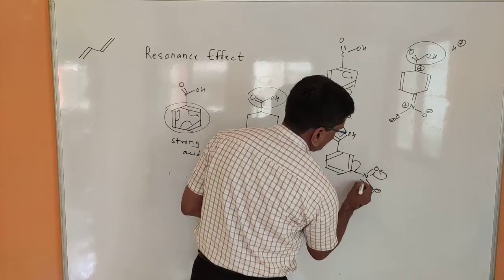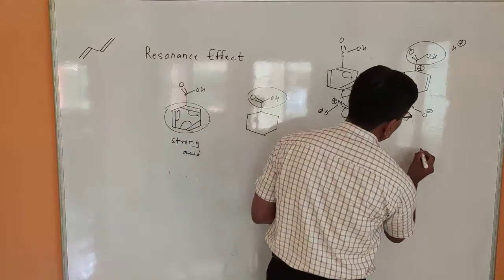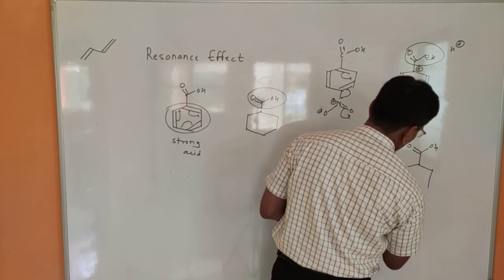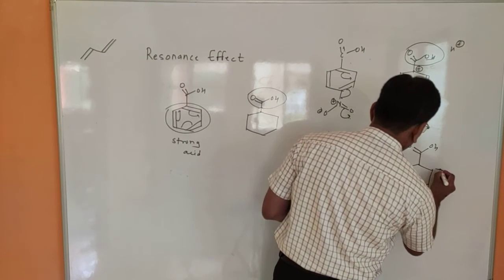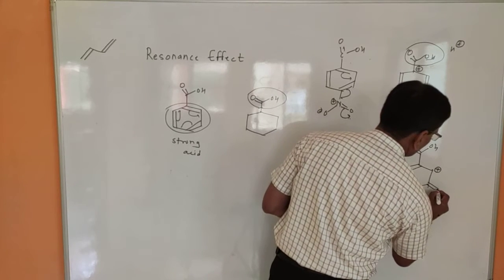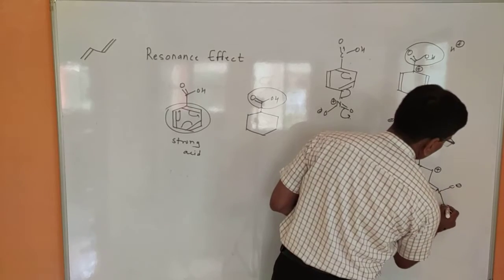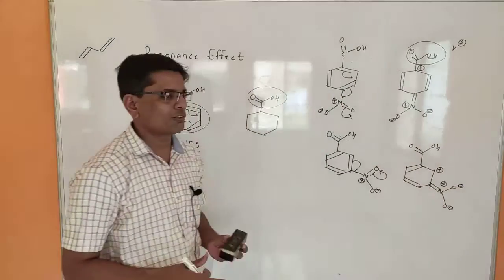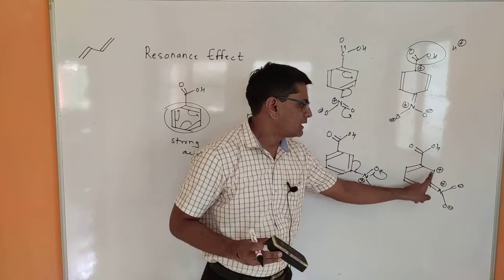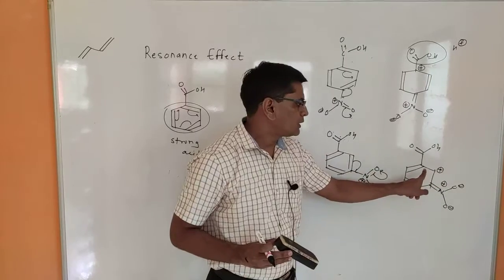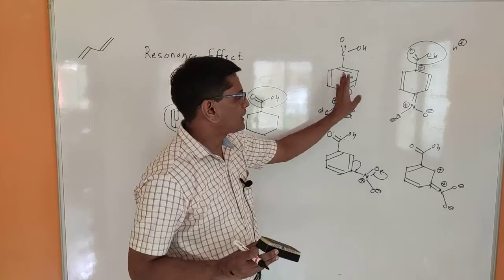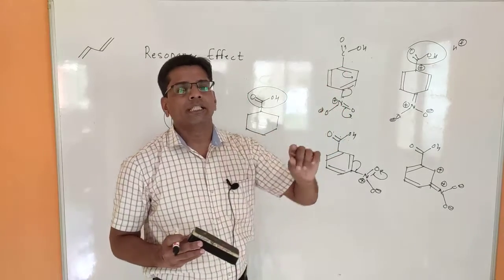So when this is shifted here, you get the resonating structure in which positive charge is formed here, double bond, here double bond, minus. This structure is formed in which the positive charge is away from this center. That's why its effect is less. So this is the weaker acid as compared to ortho-nitrobenzoic acid and para-nitrobenzoic acid.